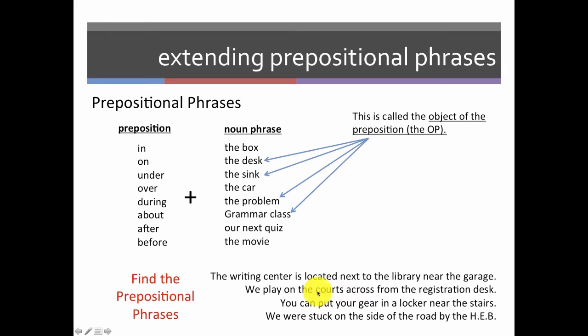In the second one, we have on the courts, across from the registration desk. So again, preposition on, the courts is the object of the preposition, and then from the registration desk is a second prepositional phrase. Again, in the third one, you can put your gear in a locker. So again, preposition plus the object of the preposition.